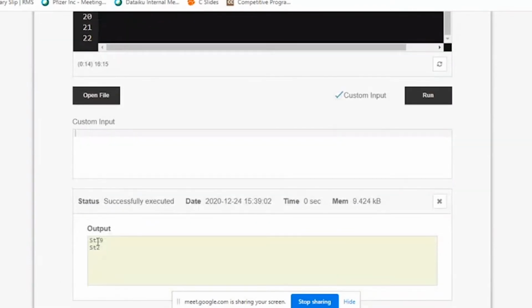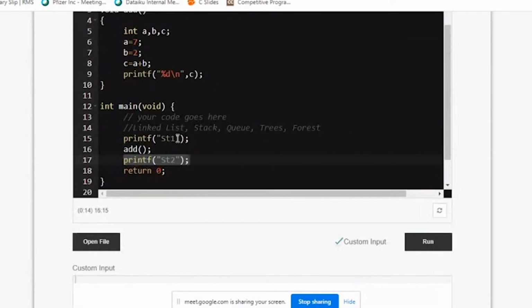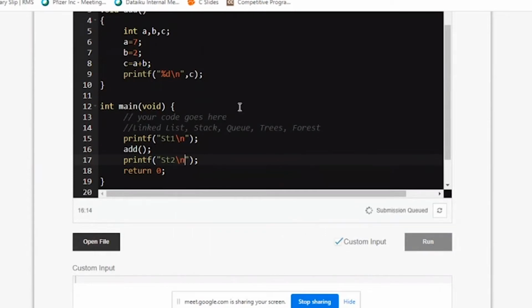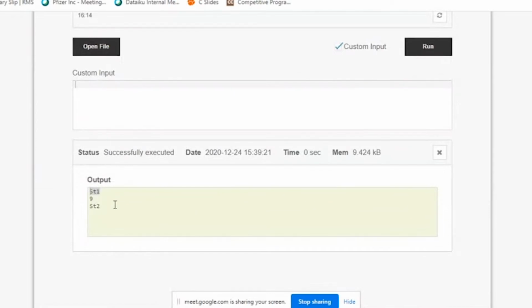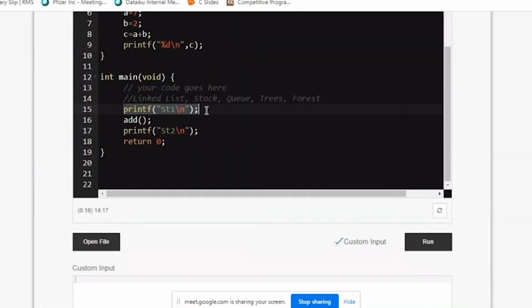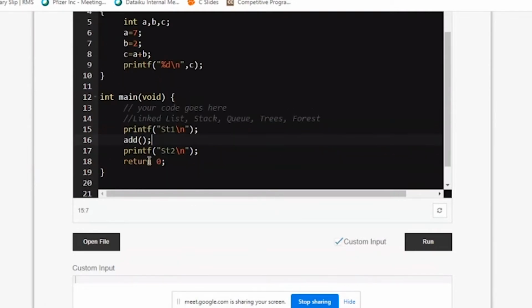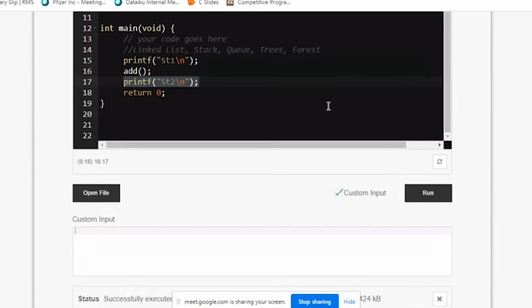See, first st1. I did not give a new line, that's why C is also printed. 9 is actually a C. So let me give a new line here so that it is not confusing for you. Here it is not necessary, but still go for formatting. See, st1, 9, st2. First st1, then you called add, so it will go to add, then it will again come back, perform st2, and then stop. So this is the procedure, how the flow will execute.